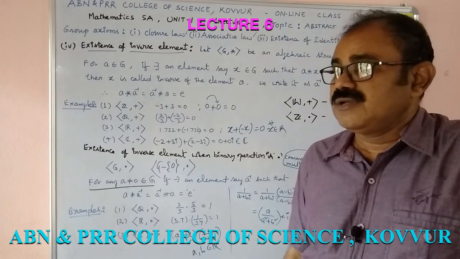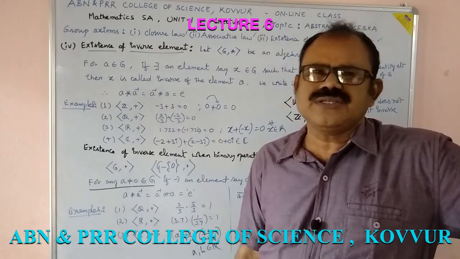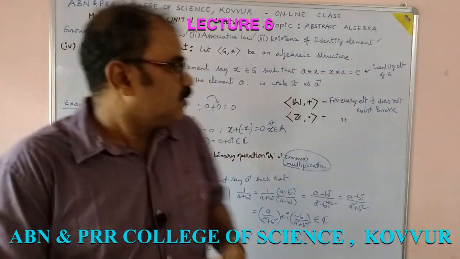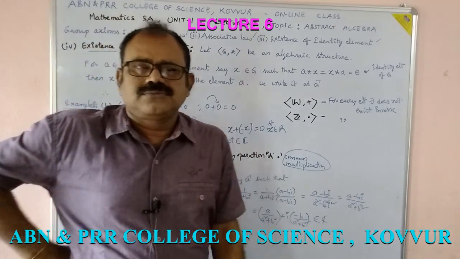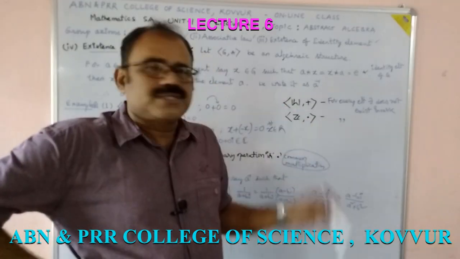Let us see when this inverse axiom fails. There exist so many such algebra structures. Let us see one example. W plus, what is W? The set of all whole numbers.